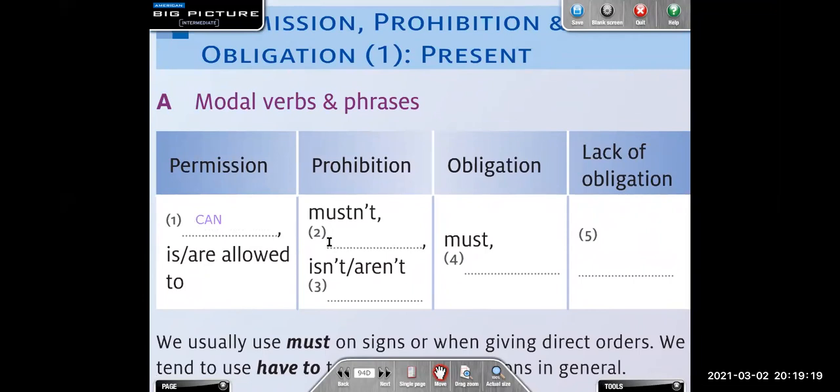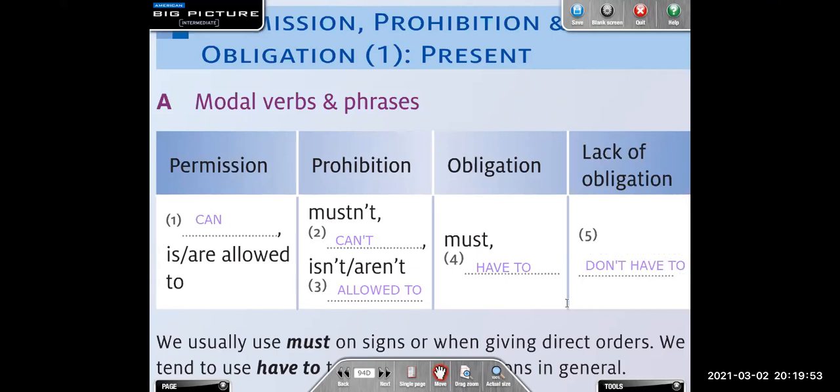Prohibition, we use mustn't, can't, and isn't or aren't allowed to. Must for obligation and have to. Lack of obligation, don't have to.